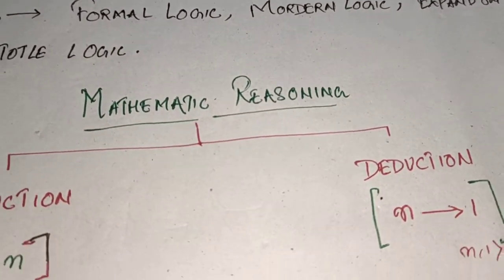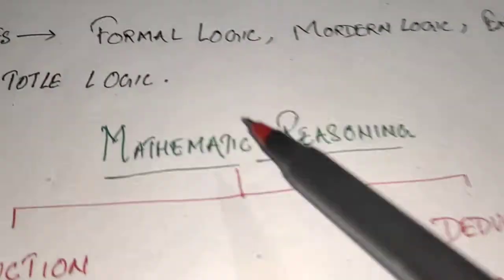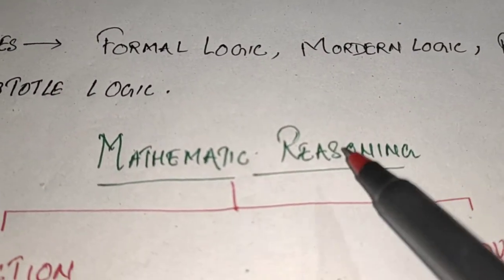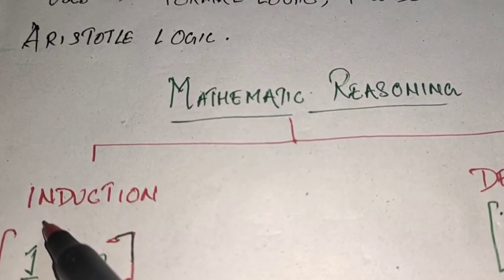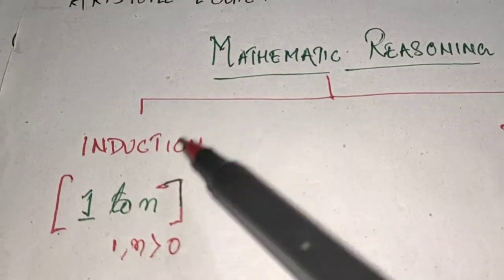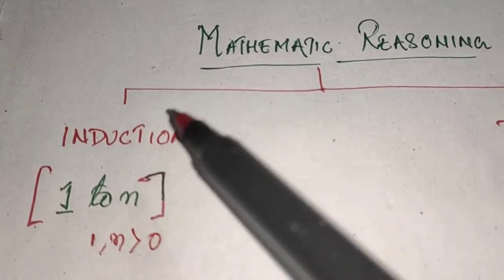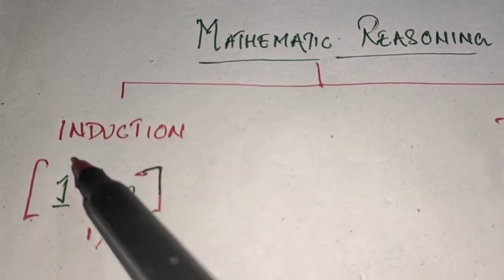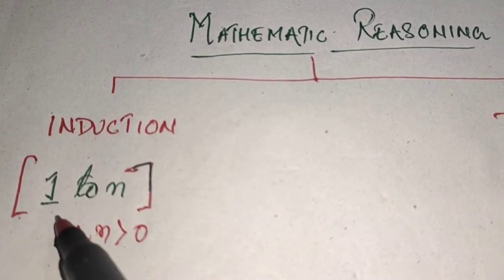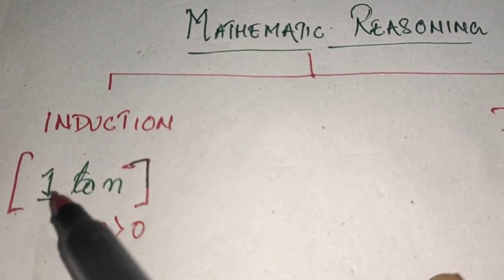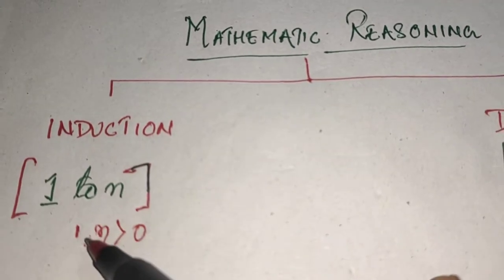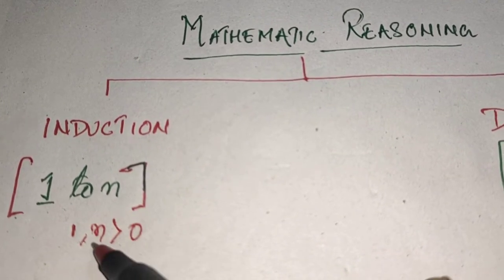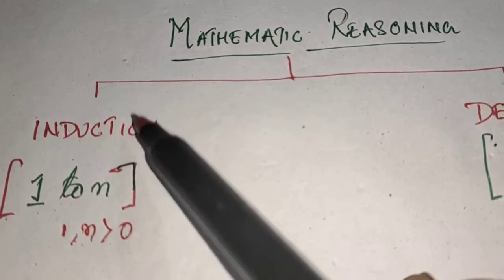Now let us go to mathematical reasoning. Mathematical reasoning is divided into two broad sectors. One is induction. Induction is a process of mathematical reasoning where we check that if any statement or any mathematical identity is true for 1, then it is also true for n. And we have to remember that 1 and n are both greater than 0 in the case of induction.